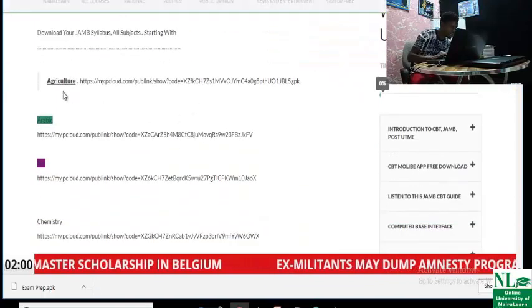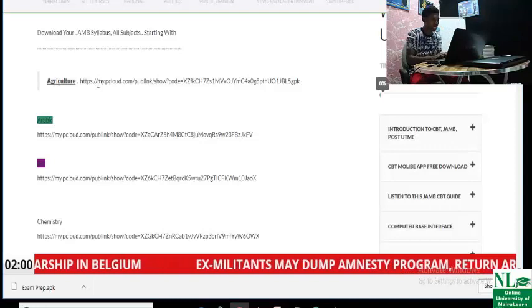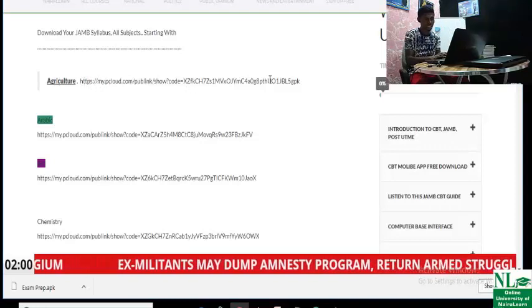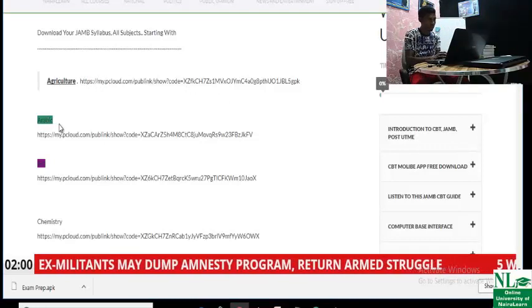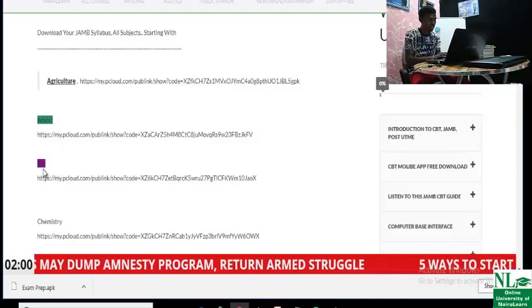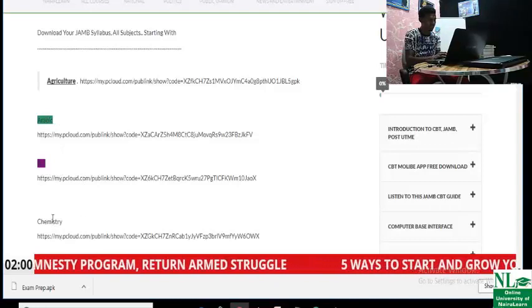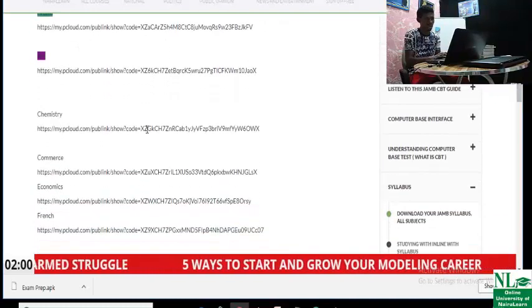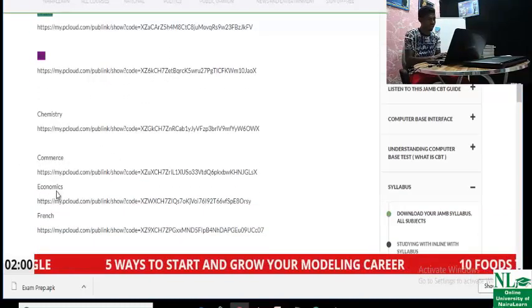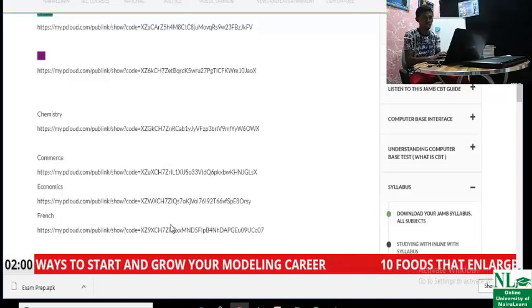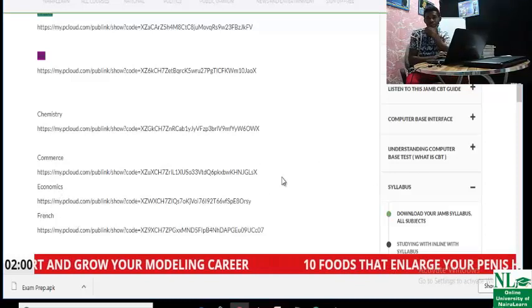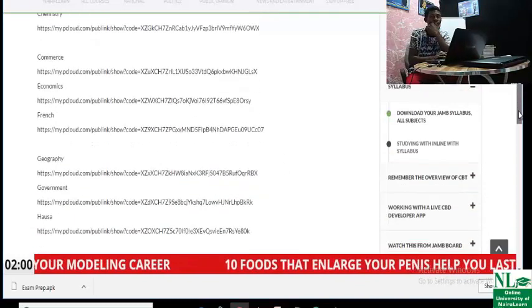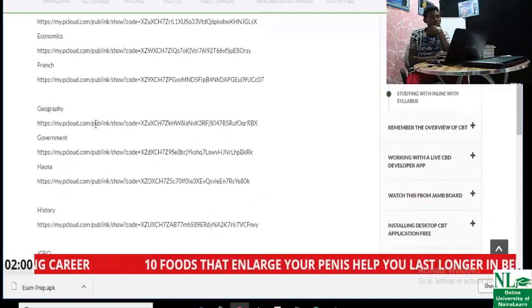Over here, as you can see, this is agriculture. The download link is here for agriculture. Arabic language is here. Then art is here. Chemistry is here. Commerce is here. Economics is here. French is here. So just click on them. They are downloadable. Geography is here.